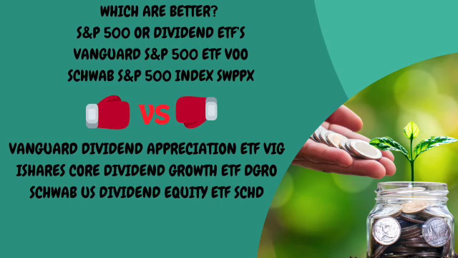Today we're going to take a quick look to see which is better, an S&P 500 ETF or a dividend ETF. We're looking at the Vanguard S&P 500 ETF VOO, the Schwab S&P 500 Index Fund SWPPX, and we're looking at the Vanguard Dividend Appreciation ETF, VIG, the iShares Core Dividend Growth ETF DGRO, and of course the famous Schwab US Dividend Equity ETF SCHD.